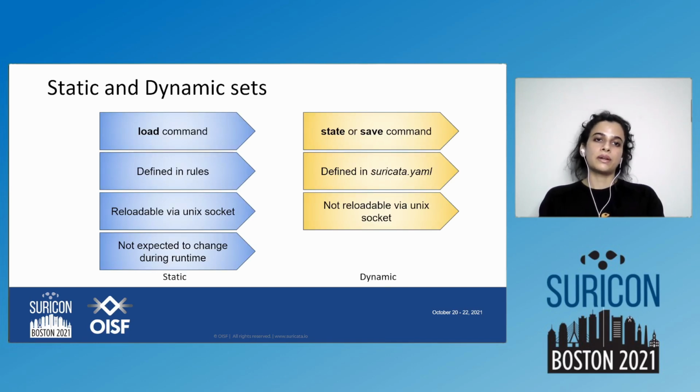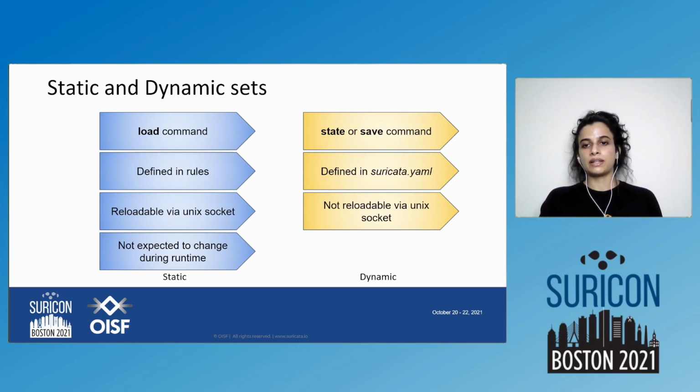Now, there is something called static and dynamic sets, mostly based on the way they behave and their properties. Static sets would be something that has the load command, is defined in rules, is reloadable via unix-socket, and is not expected to change during runtime. The last point is exactly why its name is static set.